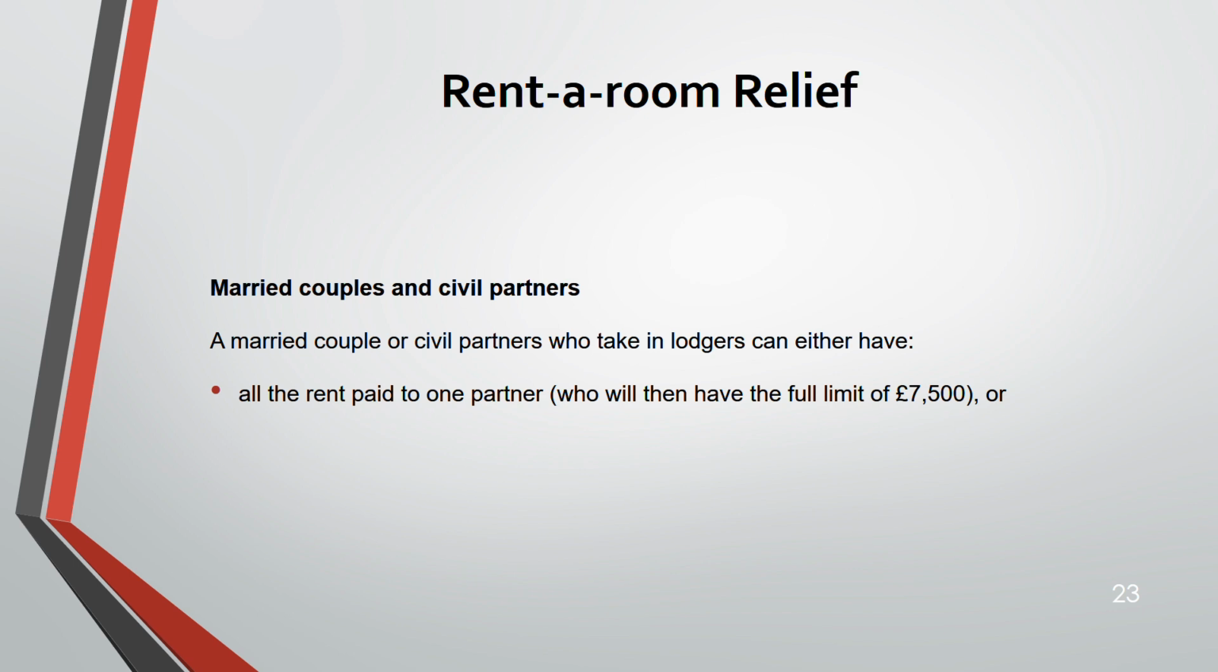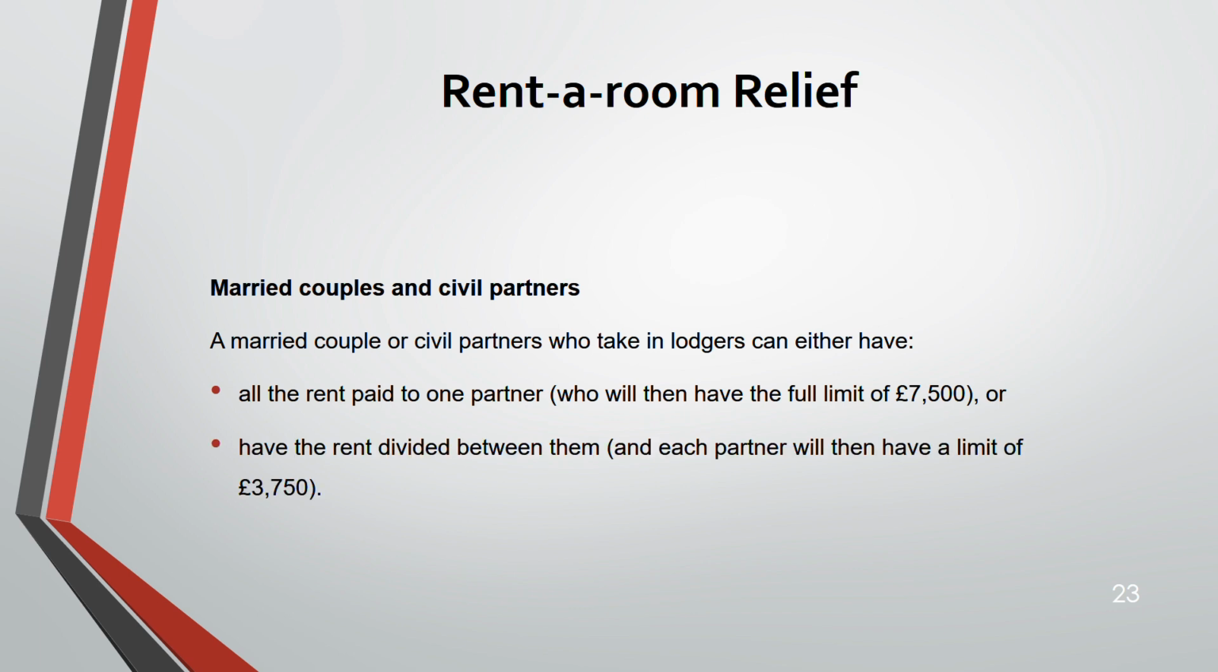Now, for married couples, they can either have all the rent that is being paid to one partner. That means only one partner will have that full limit of 7,500. Or they can divide between them. That means this 7,500 limit will be divided among the two. That means both the partners will be having 3,750 as a relief.